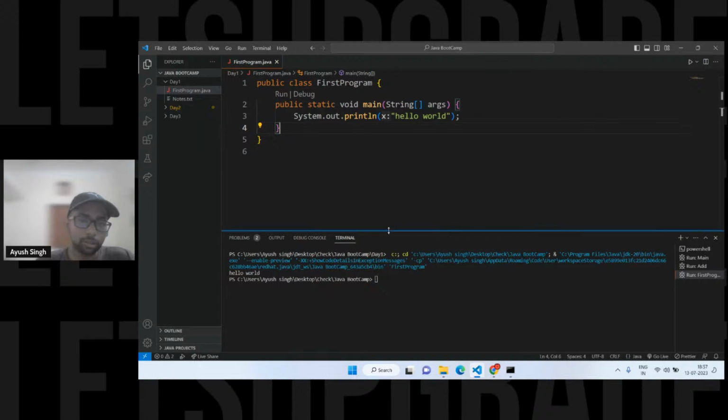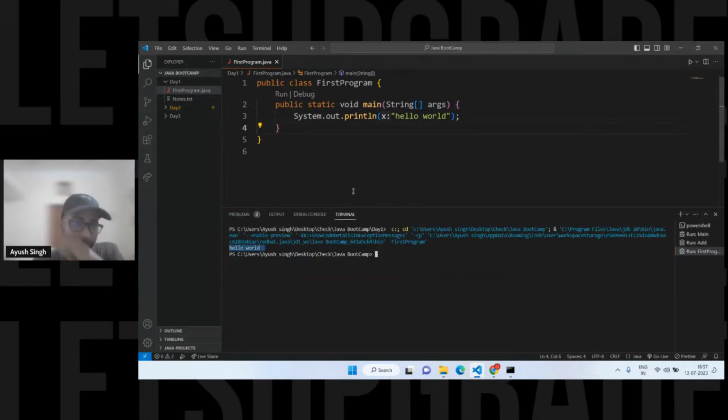You're going to see on the terminal, hello world. So please make this file and all those things before checking the version. If it's there, then it means Java is installed, then you are able to run. Otherwise, it will not run. So that's why. We are getting it like this.